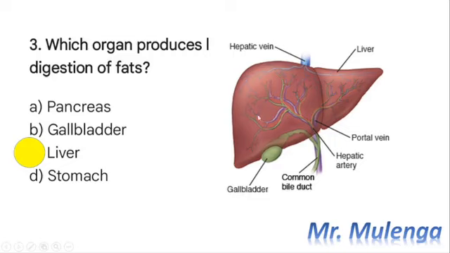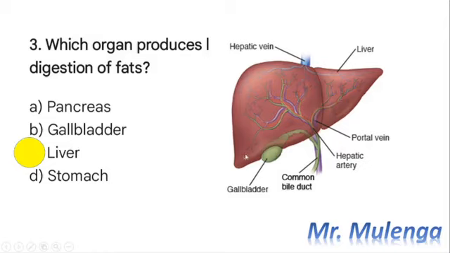So this liver will produce the bile, and this bile will be used in the digestion of what? Of fats. So once the bile is being produced, it's going to be stored in the gallbladder. So through the gallbladder, it is going to be secreted through the bile duct. Okay, and then it will go into the duodenum, which is the first part of the small intestine.